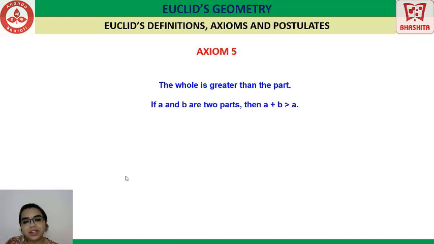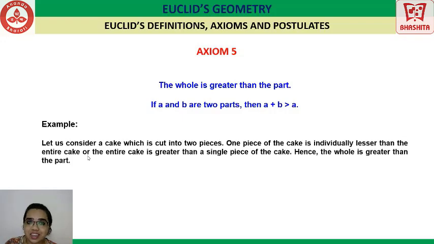Now if A and B are 2 parts, then A plus B is greater than A. Isn't that true? Yes. Here there is an example. We are talking about a cake. Let us consider a cake which is cut into 2 pieces. One piece of the cake is individually lesser than the entire cake, or the entire cake is greater than the single piece of the cake. So can't you say that the whole is greater than the part? Yes, that is how it is. So that's what we were saying. These are universal truths, and axioms are those which we apply to all the branches of mathematics.